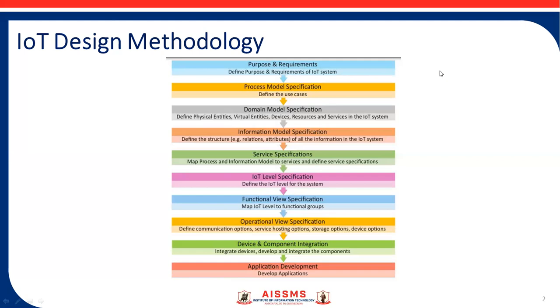That means you need to think about how your system should work. And after that, designing, you should keep in mind what the different hardware components required are, and how those hardware components will become functional. This comes under level 3, that is domain model specification.